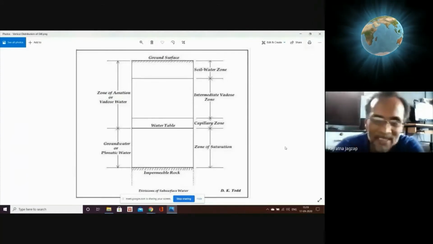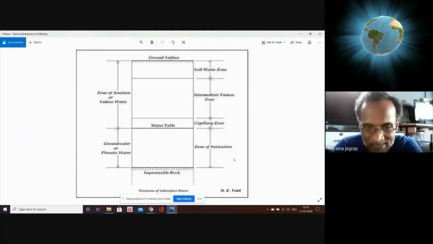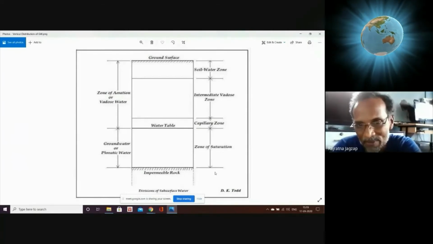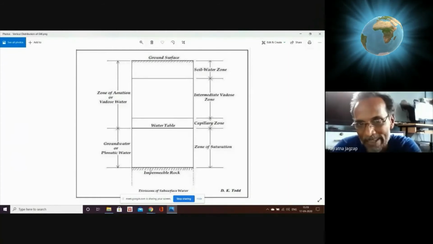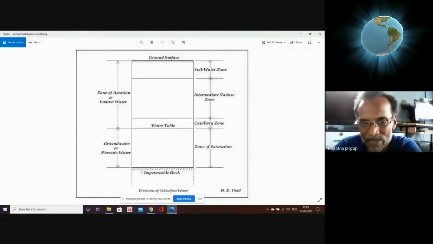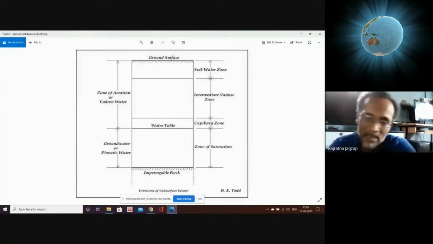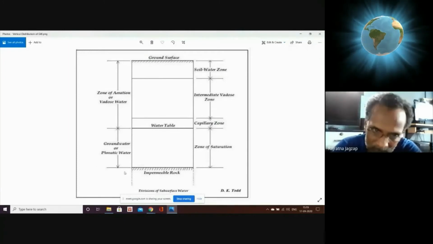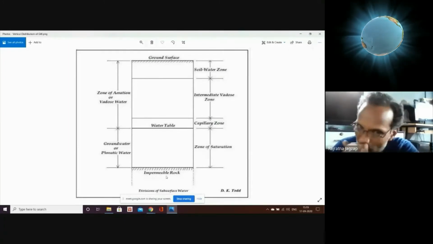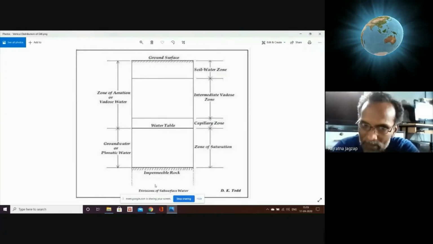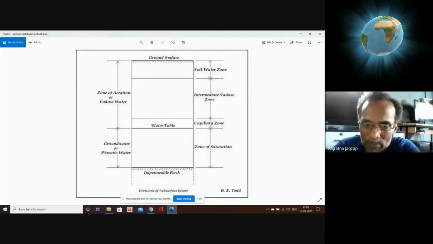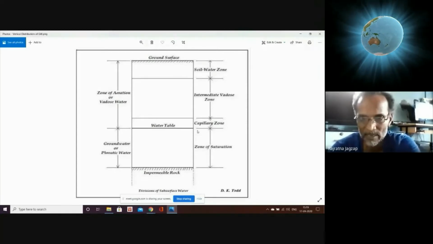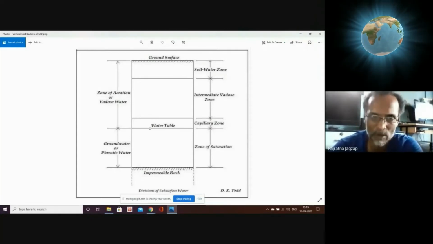So you go for that. You can see this is the rock which stops the further downward entry. It is said to be impermeable, means non-permeable. That means it does not allow the liquid to pass through it. So this is the substratum or bottom rock which stops the downward entry of this water, like the bottom of the glass. Okay, so this is the zone of saturation, technically speaking. This is the last limit of the zone of saturation. We call it the water table.